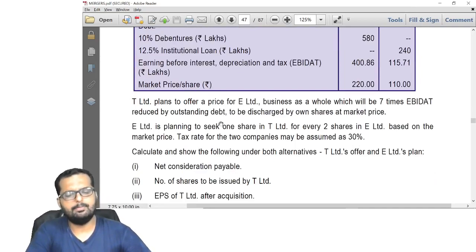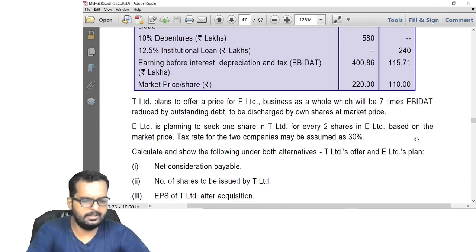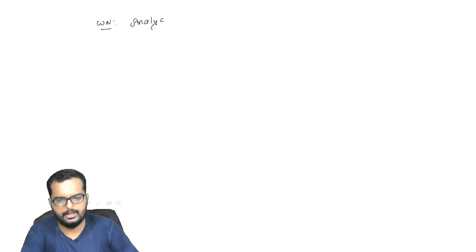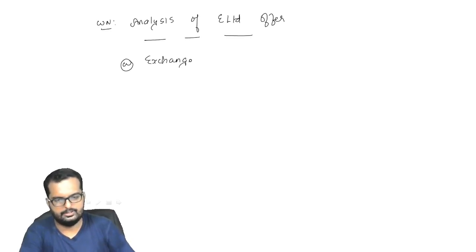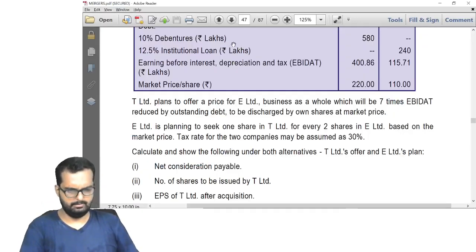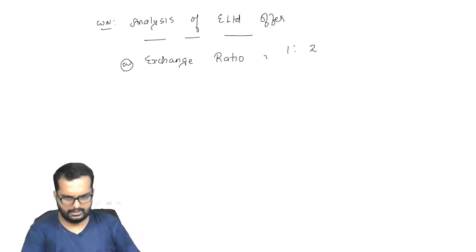E Limited is planning to seek 1 share in T Limited for every 2 shares in E Limited based on the market price. Tax rate is 30%. So now we will analyze E Limited's offer. The next working note heading would be analysis of E Limited offer. Point number A, exchange ratio, what E Limited is looking at. He is looking for 1 share in T for every 2 shares in E. So he is looking at a ratio of 1:2.